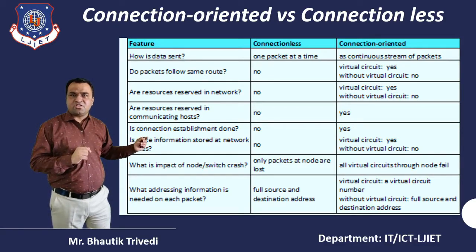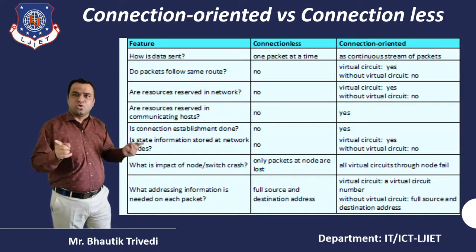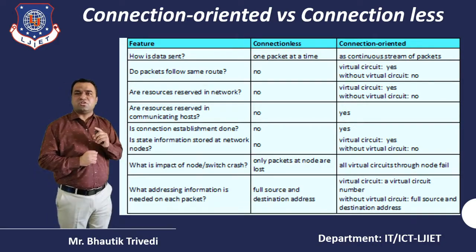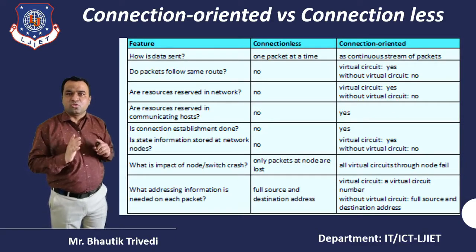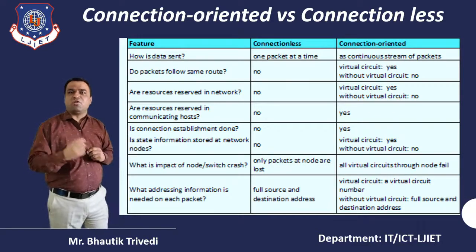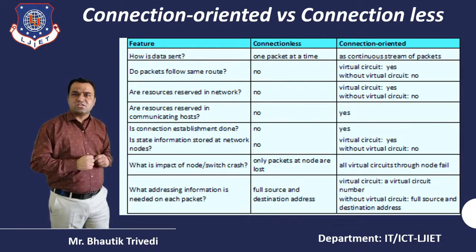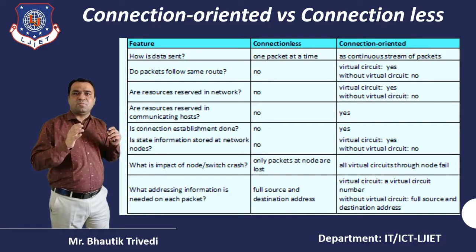Is state information stored in the network nodes, the different nodes? In connection less, the answer is no. But in connection oriented, using the concept of virtual circuit, the answer is yes. Without virtual circuit, the answer is no. Next difference, what is the impact of a node or switch failure? In connectionless environment, only the packets at the failed nodes are lost.